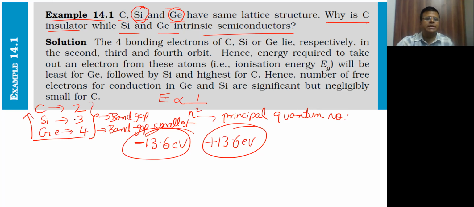what is ionization energy, we'll discuss that part here. Okay, so that's what here also they have written here in your CBSE book, that ये जो second, third और fourth orbits में है, तो energy required to take out an electron, which is called as the binding energy or ionization energy, will be least for germanium. Why? Because of this formula that they have not written here, but it is because of this formula, which will be followed by silicon and will be followed by C.